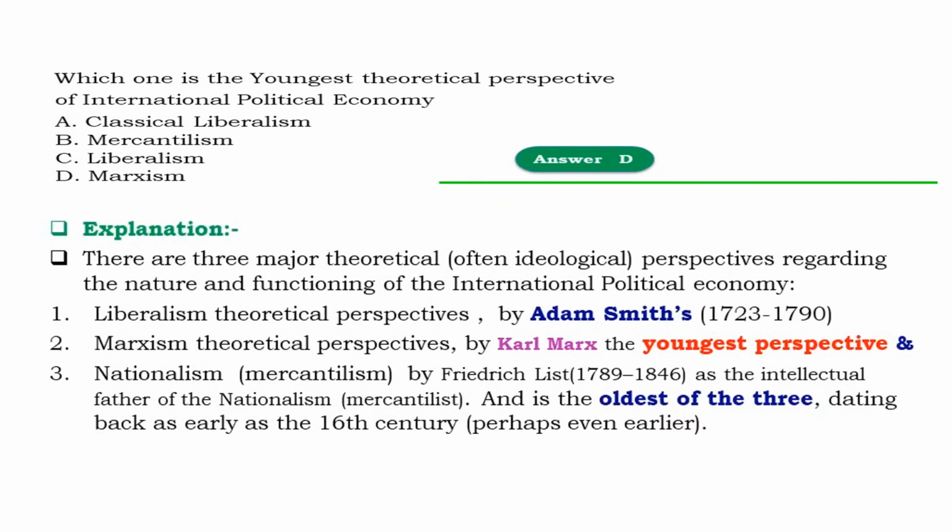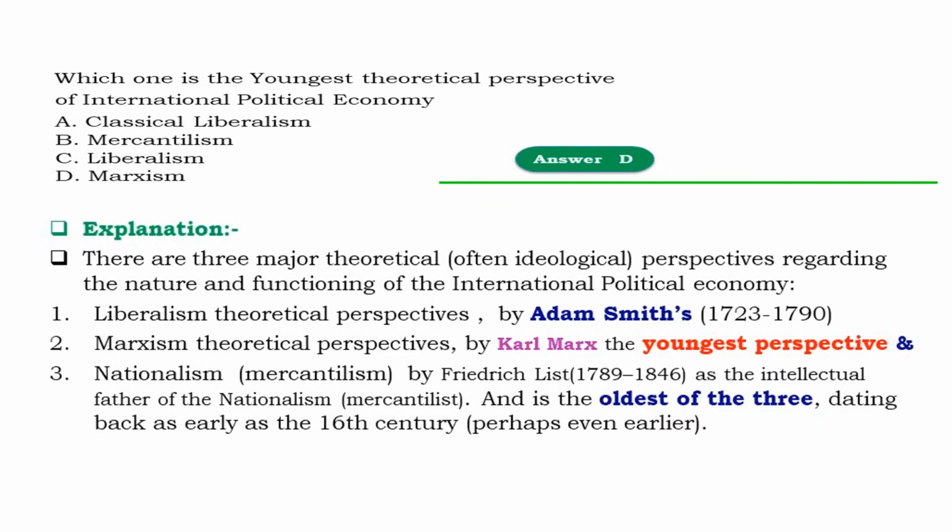There are three major theoretical or ideological perspectives regarding the nature and function of the international political economy. The liberalism perspective was first coined by Adam Smith, and the Marxism perspective is by Karl Marx, and it is the youngest perspective.